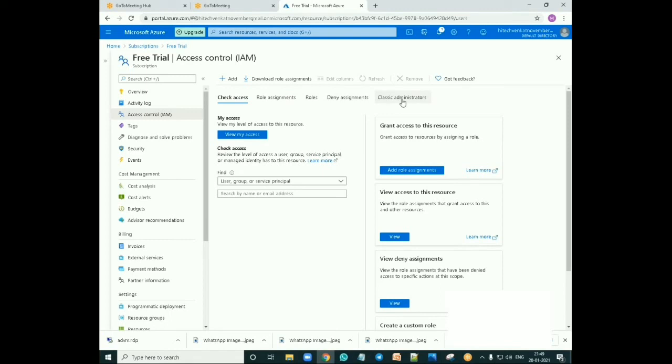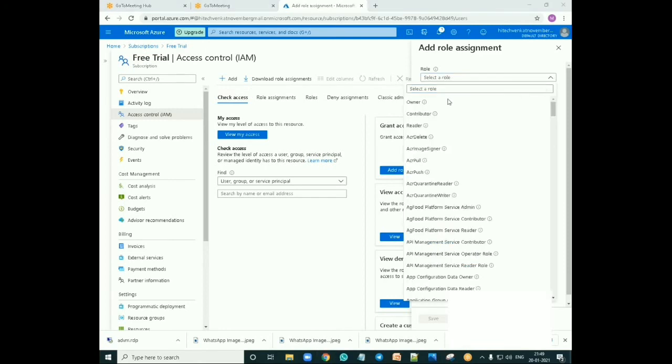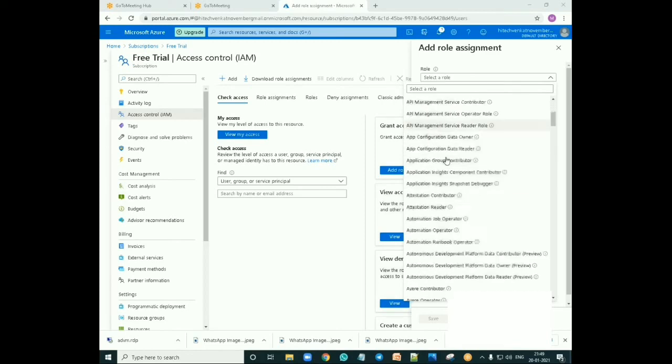Here, how can I add users? For adding a user, I use add role assignment. Then I select the role, what kind of role you want: an owner role, contributor role, or reader role. Based on that role, it is going to work.